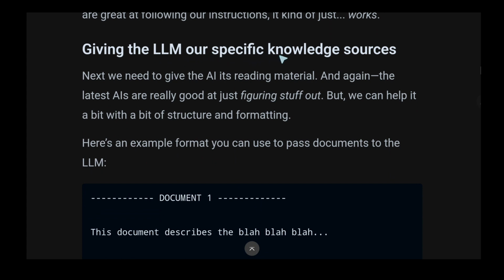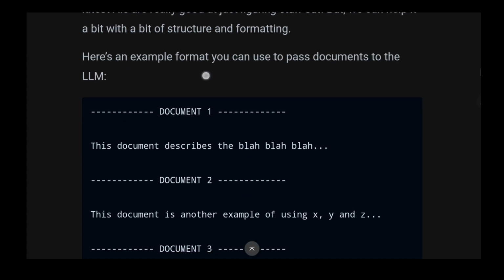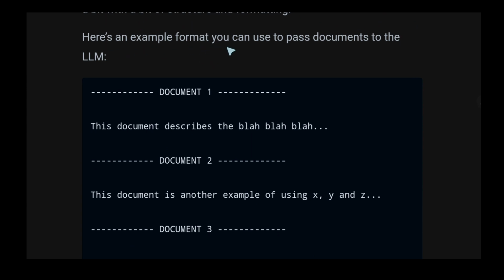Giving the LLM our specific knowledge sources. Next, we need to give the AI its reading material, and again, the latest AIs are really good at just figuring stuff out. But we can help it with a bit of structure and formatting. Here's an example format you can use to pass documents to the LLM: Document 1, some documents.